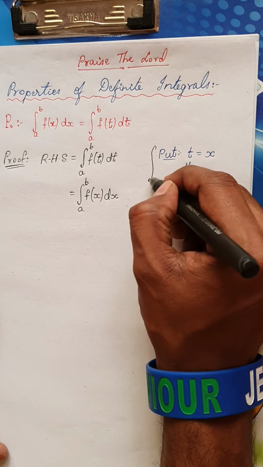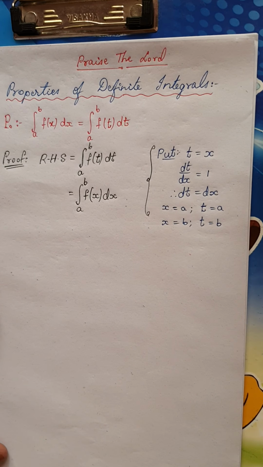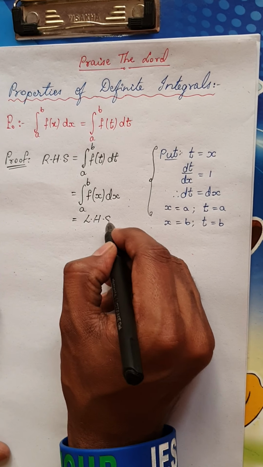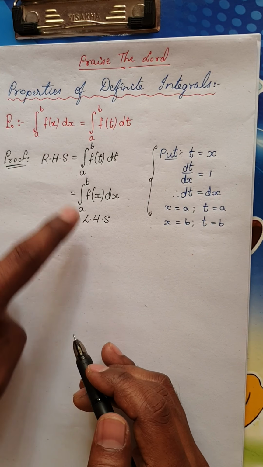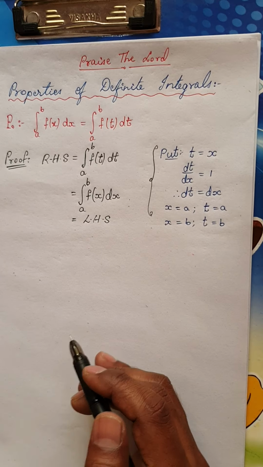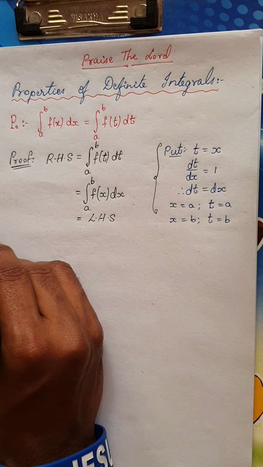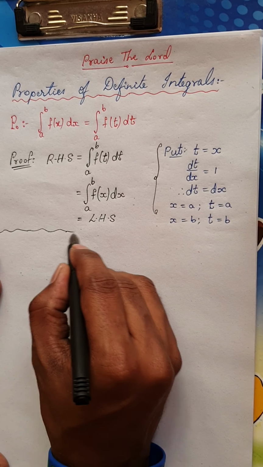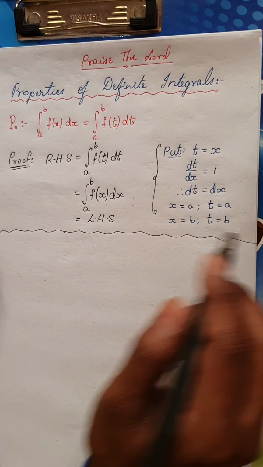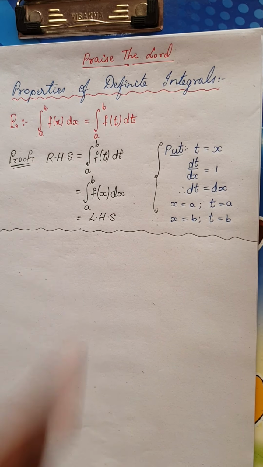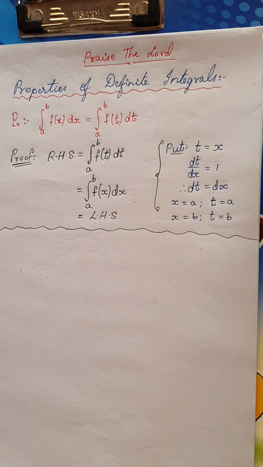This is purely by using the substitution, and this is nothing but your LHS, integral from a to b f of x dx. This is a very trivial proof. This proof will not be asked in the examination, but remember, it is required to prove the other properties also. While we are proving the other properties, we will use this property there. So I hope you understood the proof of this property P naught.